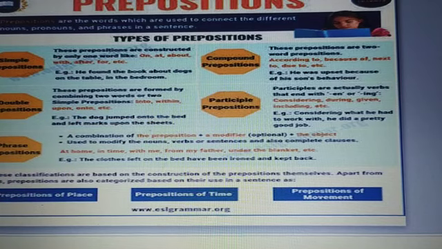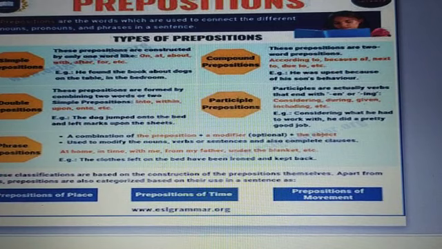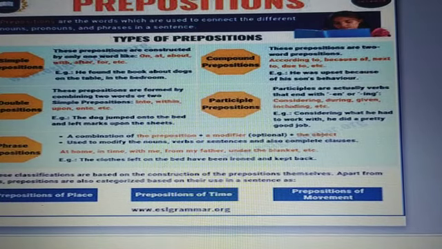Now here you see compound prepositions. These are two-word prepositions like according to, because of, next to, due to, etc. Example: he was upset because of his son's behavior.